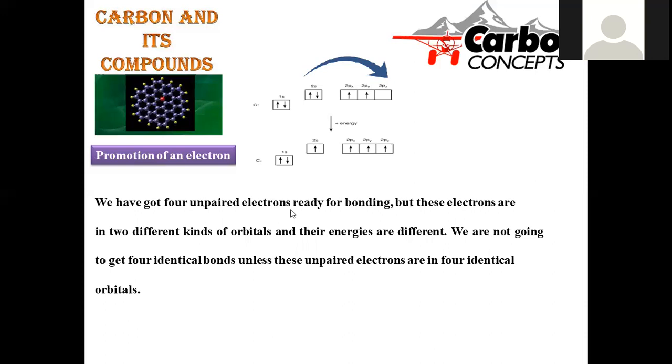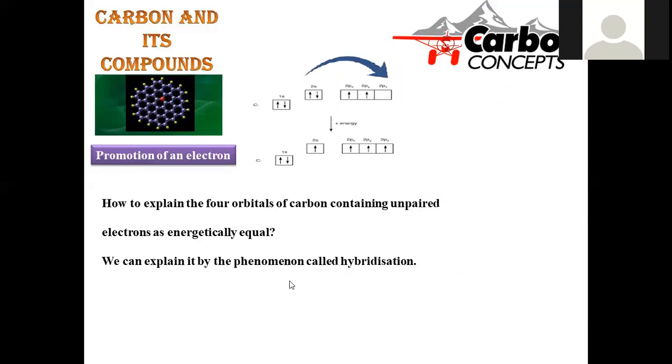We have 4 unpaired electrons ready for bonding, but these electrons are in 2 different kinds of orbitals whose energies are different. We are not going to get 4 identical ones. Though we have 4 electrons, one is in the 2s orbital and the others are in 2p orbitals. The 2p orbitals are equal in energy, but the 2s orbital is slightly lower. But after bond formation, all 4 orbitals should acquire equal energy. Then how can we get that? In order to explain that concept, to get equalization of all the energies, we have to go through the process called hybridization.